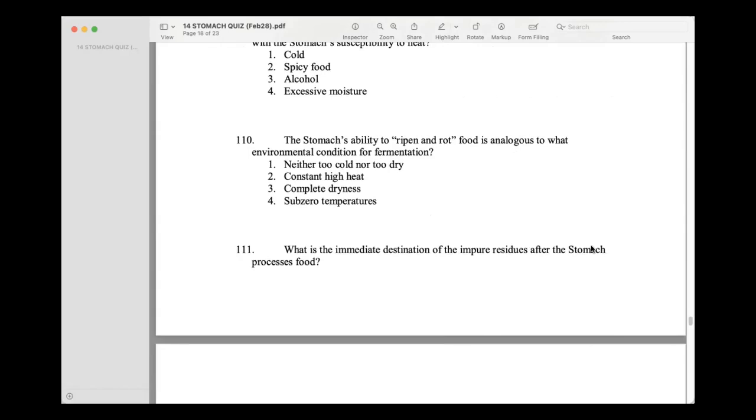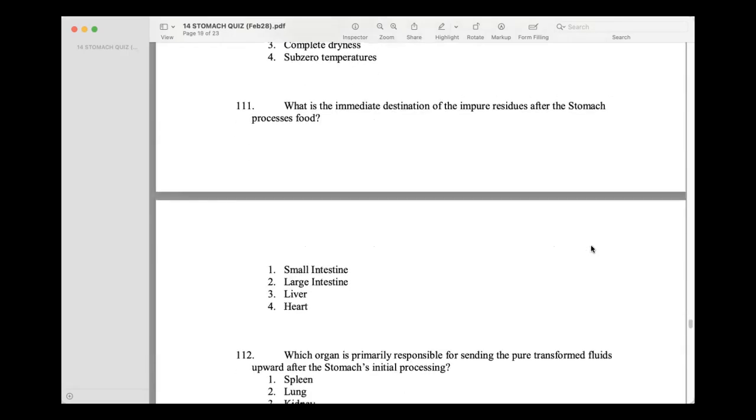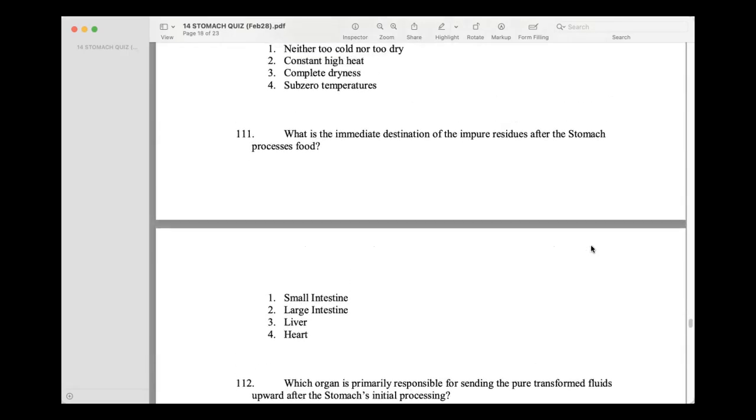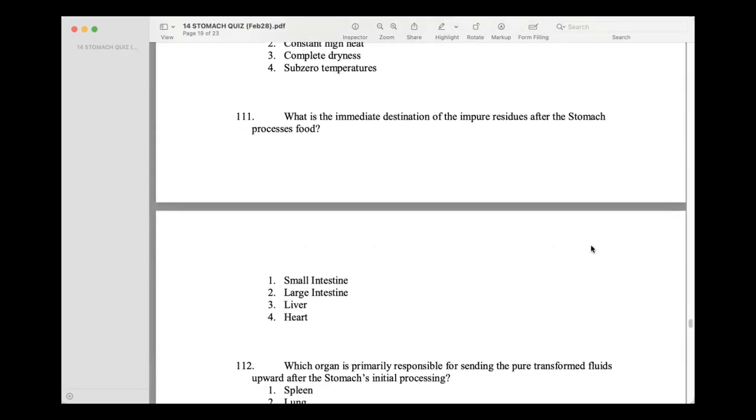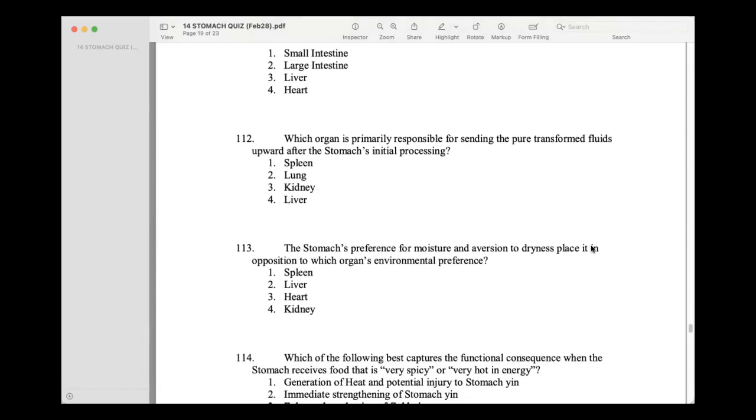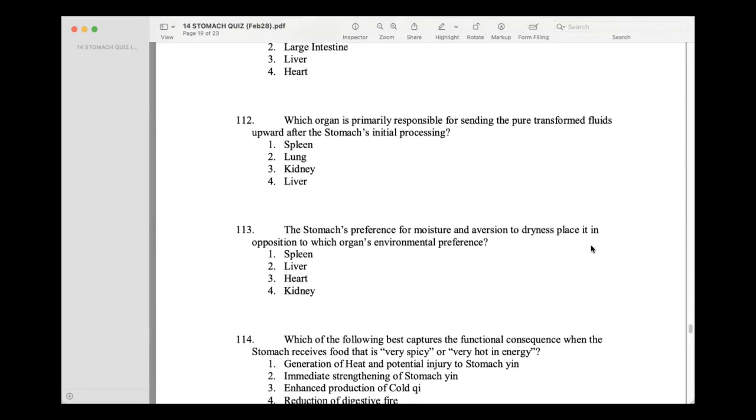This is true. Fermentation, not too cold, not too dry. What is the immediate destination of the impure residues after the stomach processes food? Small intestine. Which organ is primarily responsible for sending the pure transformed fluids upward after the stomach's initial processing? Lung. Wait, sending the pure transformed fluids upward. The spleen.